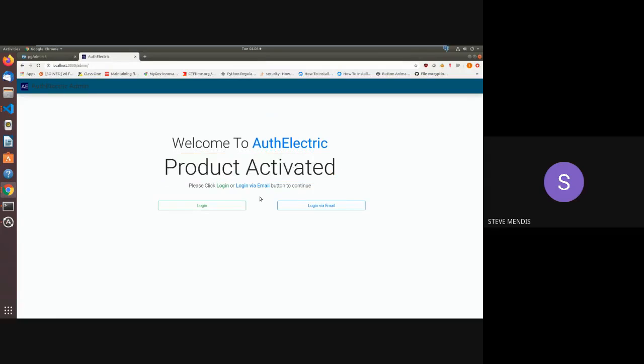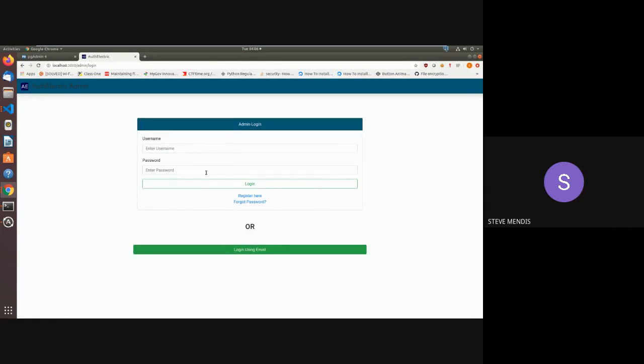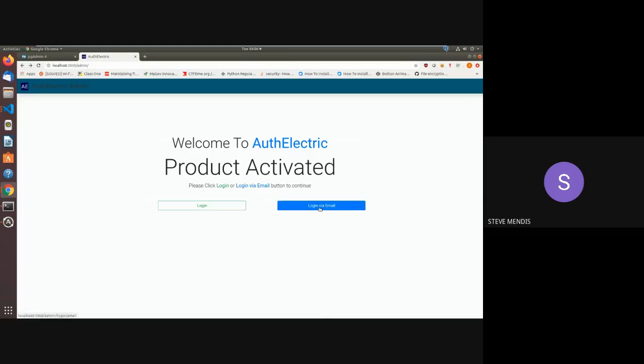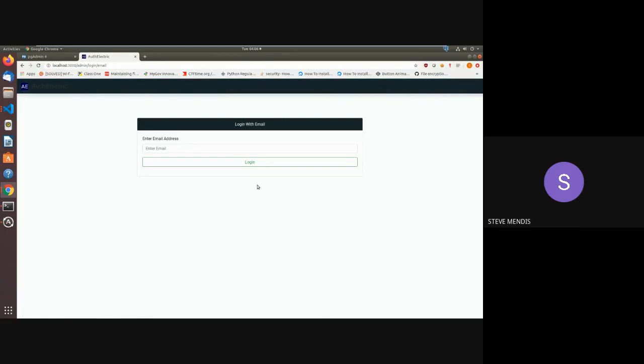For login, we have given two options. One is a normal login, which has a username and password. The other login method which we have given is login via email. We have used this method so that the user does not have to use a password on the system, making it a passwordless system. When he enters his email ID here, he gets a link on his email address, which he can click, and he directly gets redirected to the dashboard, and his session is generated.